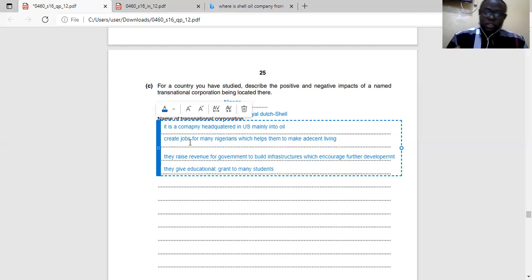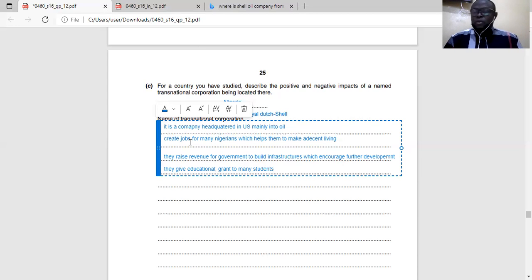Another point you can mention is that they contribute to local development of those places. Apart from raising money for government, which is used for national development, they also do some local development. They build schools in some localities. They build hospitals, pay school fees, give scholarships, and all of that.